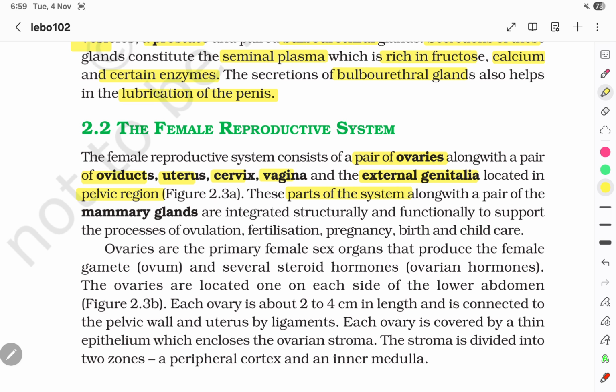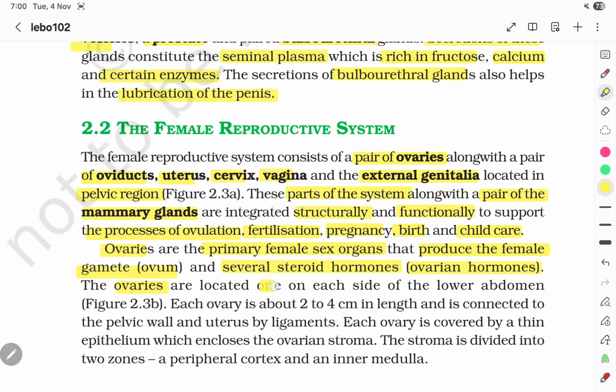These parts of the system, along with the pair of mammary glands, are integrated structurally and functionally to support the process of ovulation, fertilization, pregnancy, birth, and child care. Ovaries are the primary female sex organs that produce the female gamete, the ovum, and several steroidal hormones, the ovarian hormones.